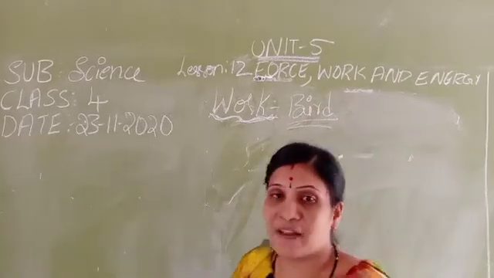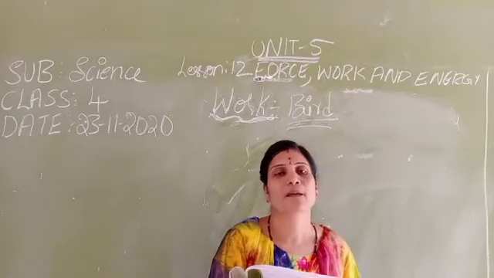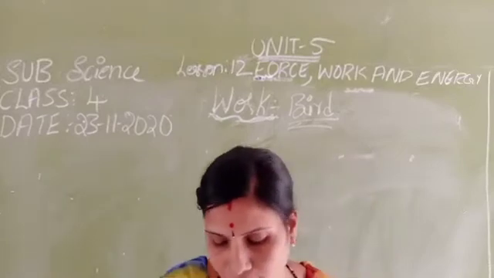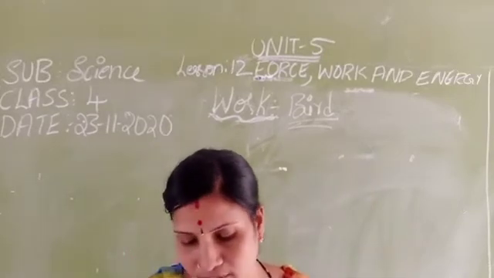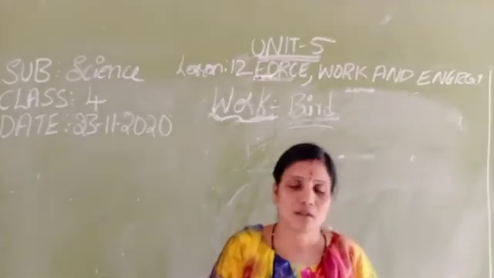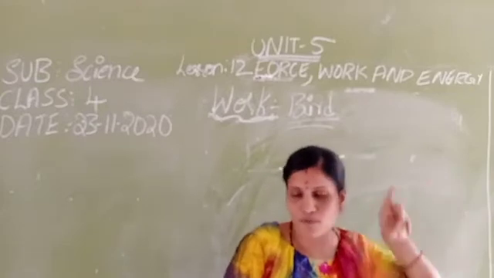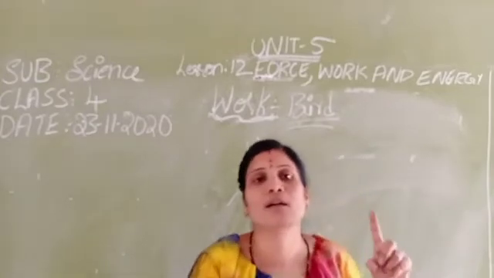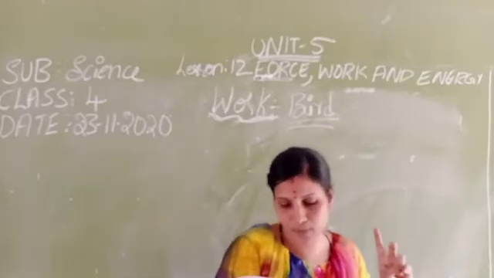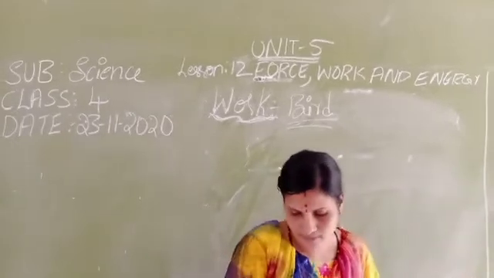Next, the example given is a bird. The bird is flying in the sky. Where does the bird go? Does it stay below? No, it will fly in the sky. Playing, eating food, walking, etc. are examples of situations in which work is in progress. Eating is work. Flying is also done with the help of wings. Playing, and walking, all of this comes under work. It is a situation where work is in progress.